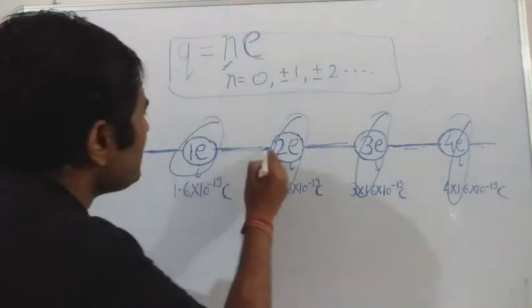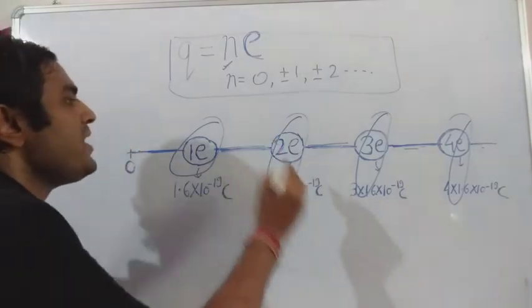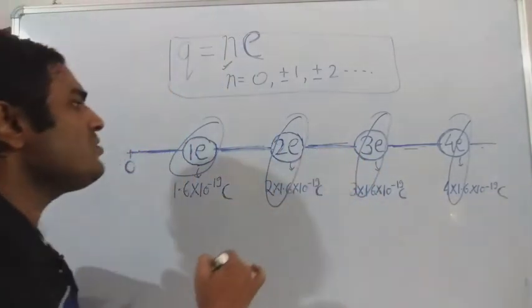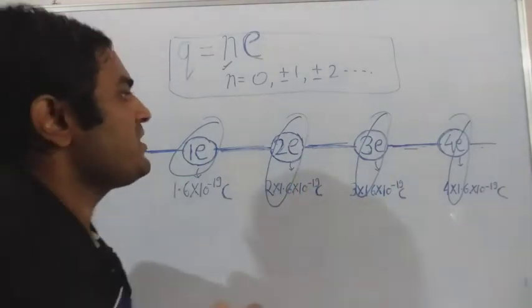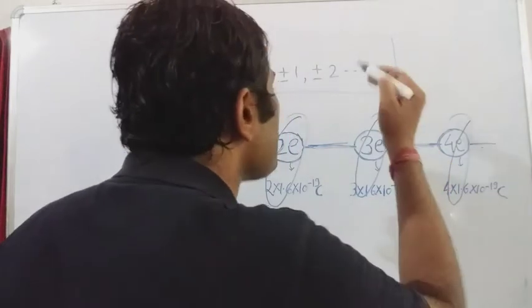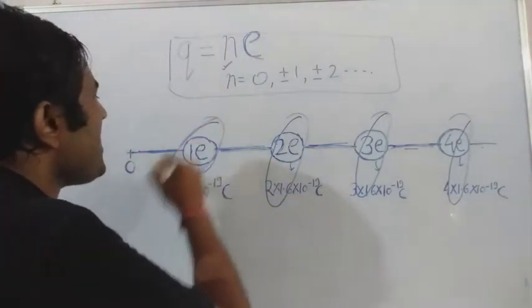If you look at this region of space, the charge is not possible in this region of space. Only this much amount of charge is possible.